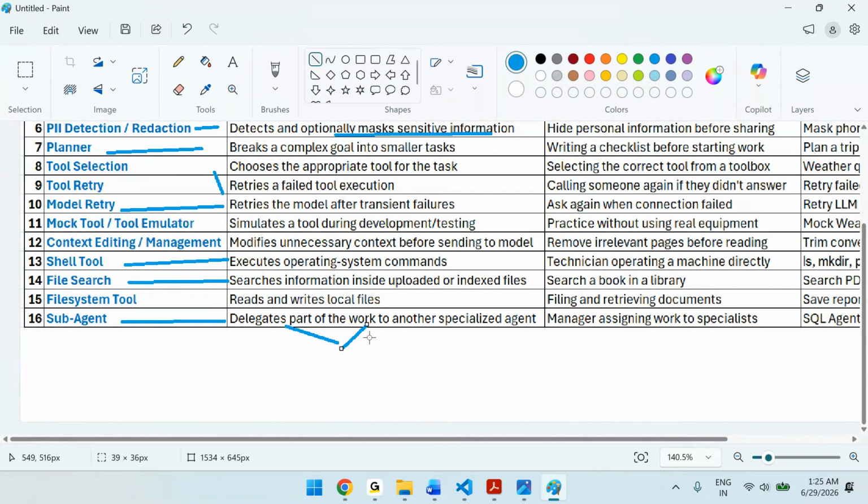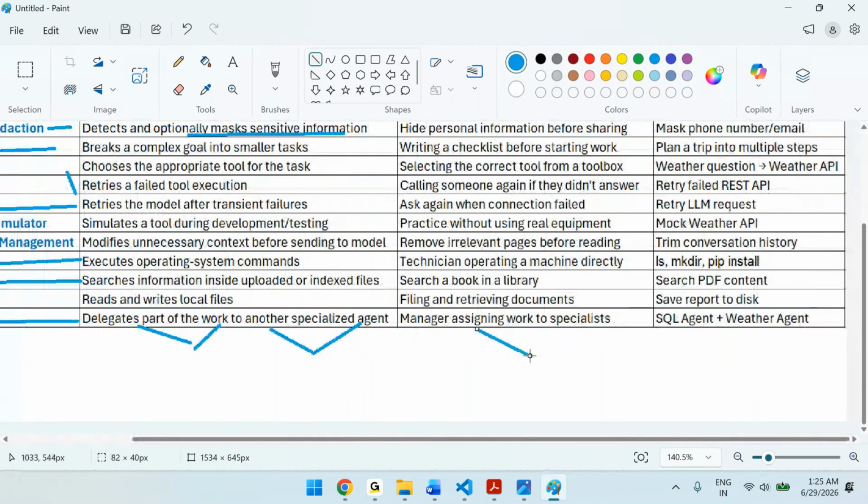Okay, entity that acts. Then sub-agent means take some part of the work and do it. That's why delegate part of the work to another specialized agent. We call it a sub-agent. Like a manager assigning the work to the developer. Development work he will assign to the developer, testing work he will assign to the tester, performance-related he will assign to the performance people. So that means he delegates the work to the respective specialist, and so on.